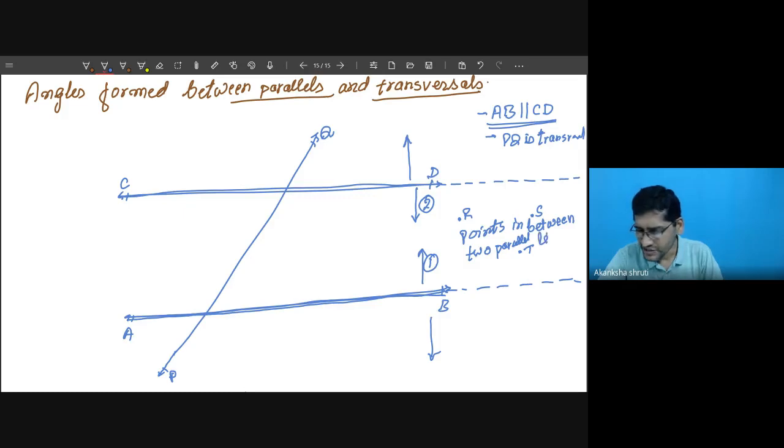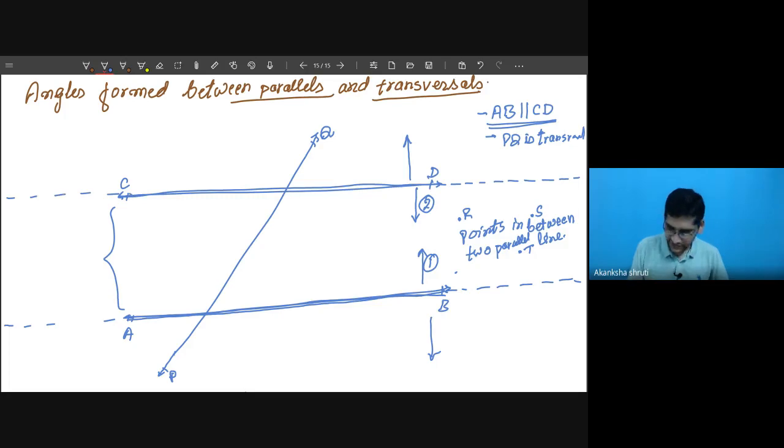So such a point or such an area which is lying in between these two parallel lines is called interior. Whatever portion we take here, anything in between these two lines, can be extended to infinity. Okay, students?